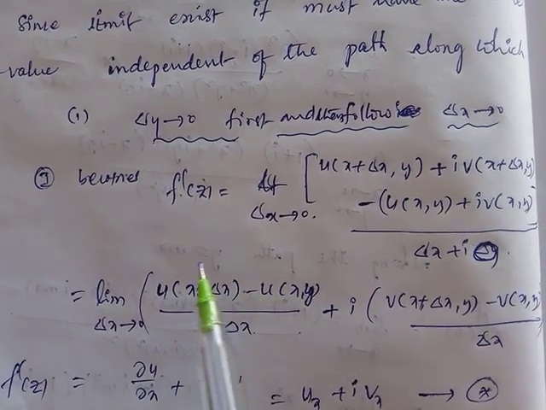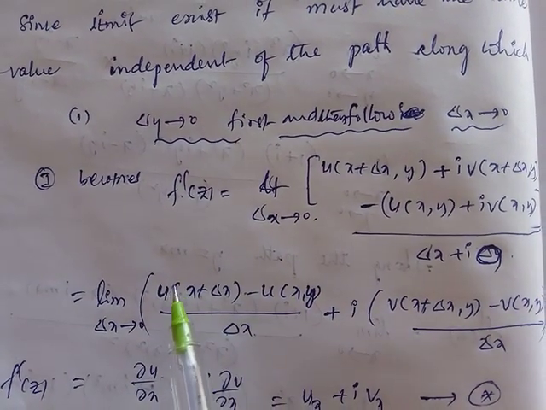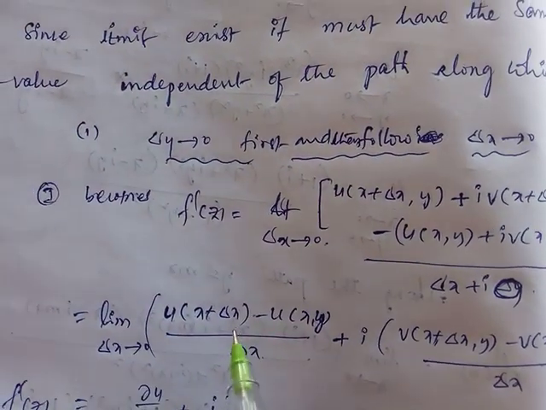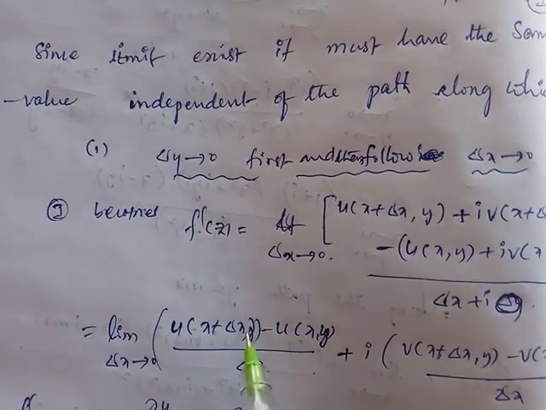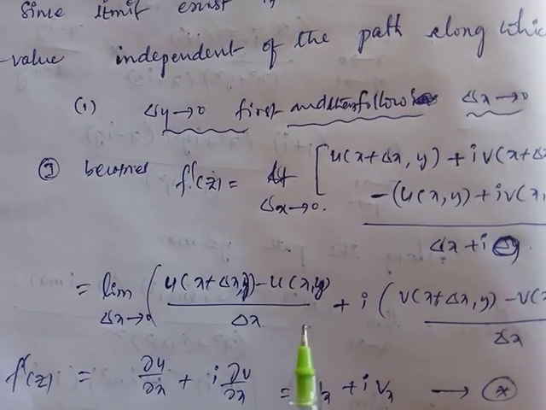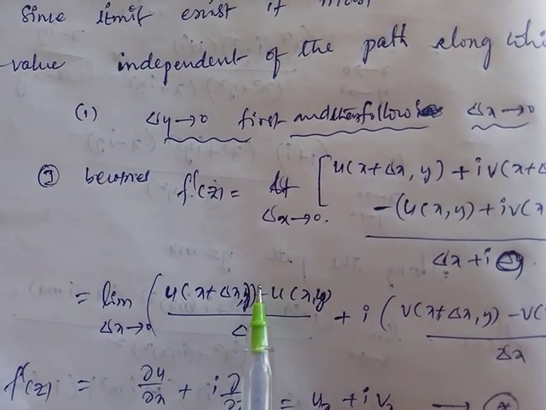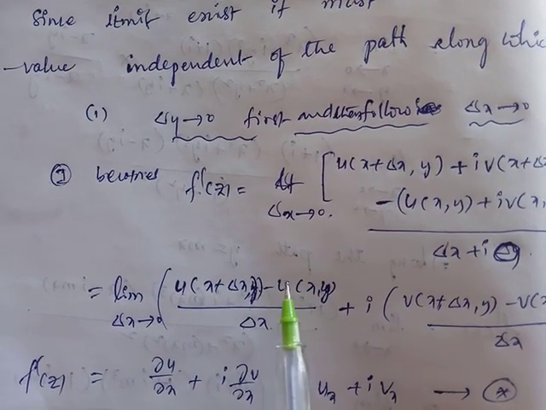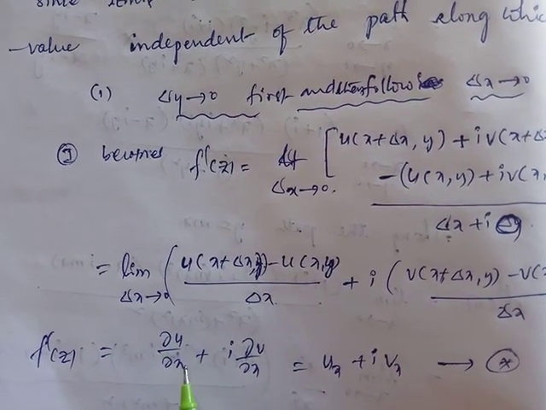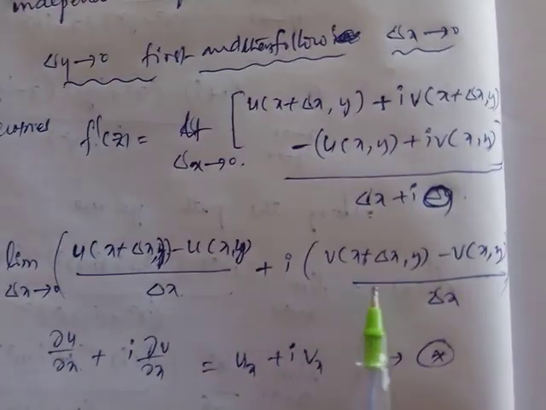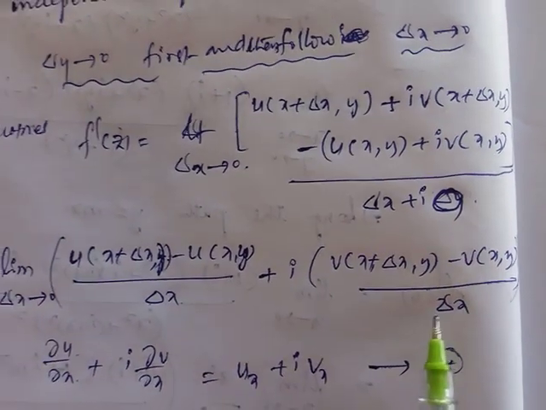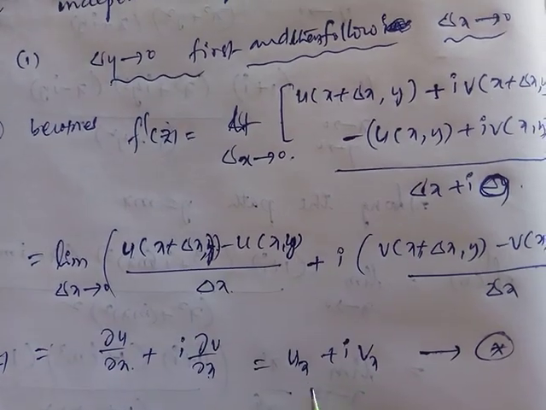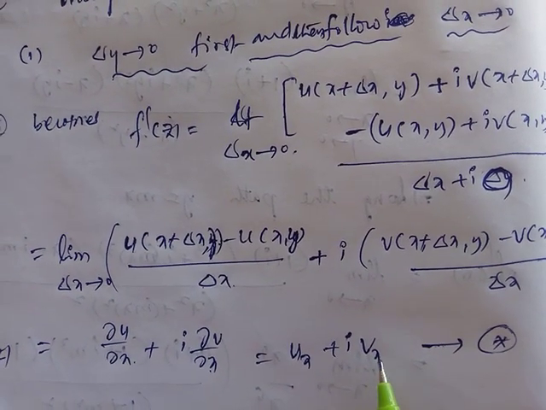By the definition of differentiability, a slight difference in x is a derivative with respect to x. Since u is a function of x and y, it is a derivative term, so I put the partial derivative with respect to x, plus i times the partial derivative of v with respect to x. Simply, we call it u_x + i v_x.